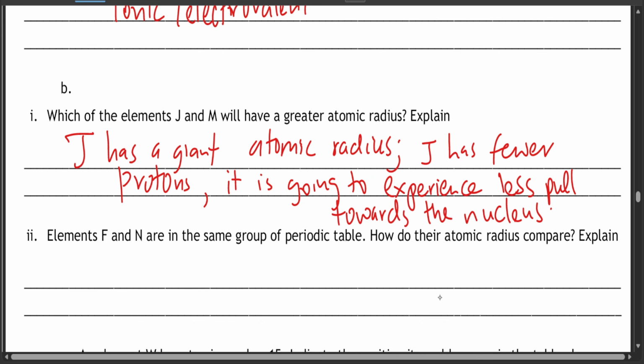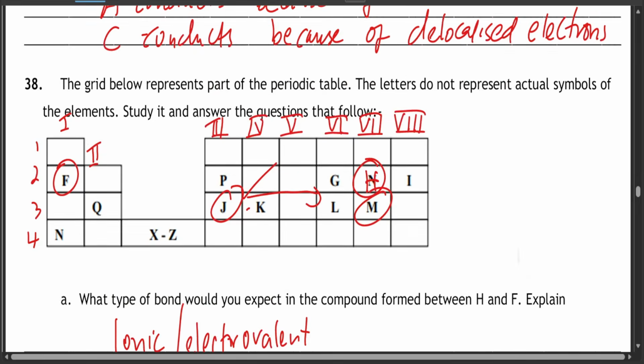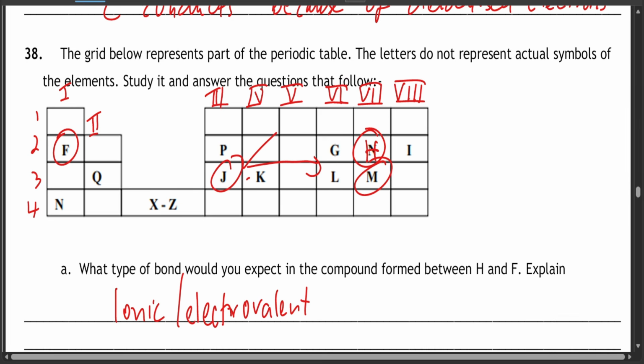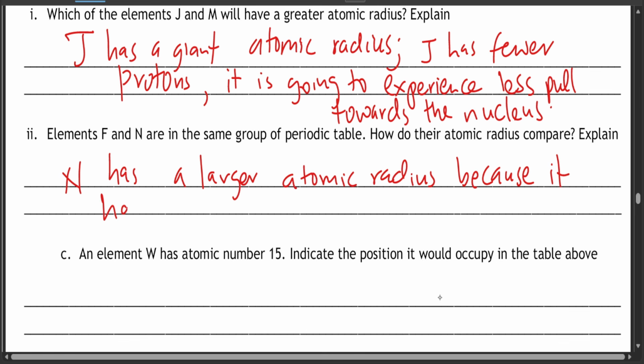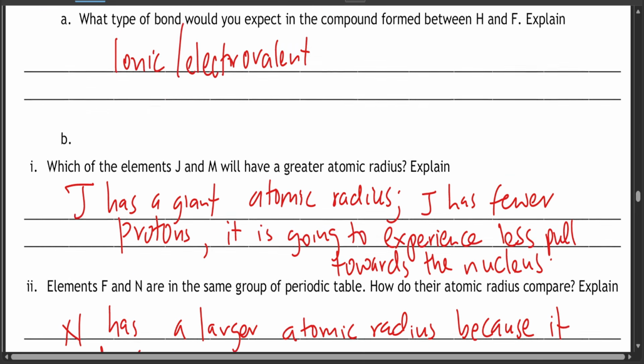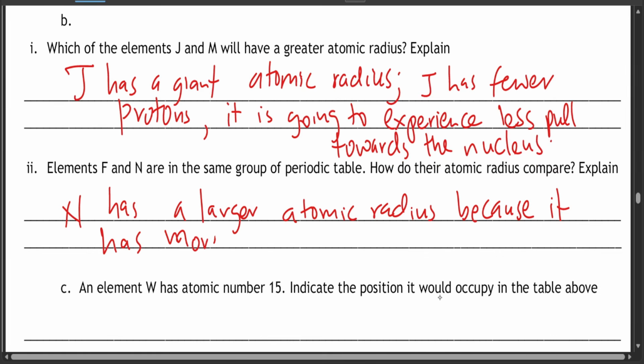Elements F and N are in the same group of the periodic table. How do their atomic radii compare? F and N. Where's F and N? This is F, this is N, right? Now N has a larger atomic radius because it has more energy levels. Yeah, it has more energy levels than F.